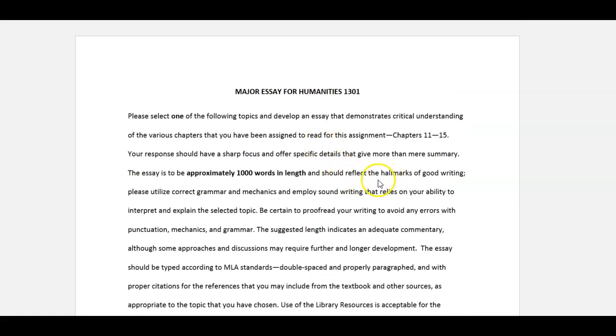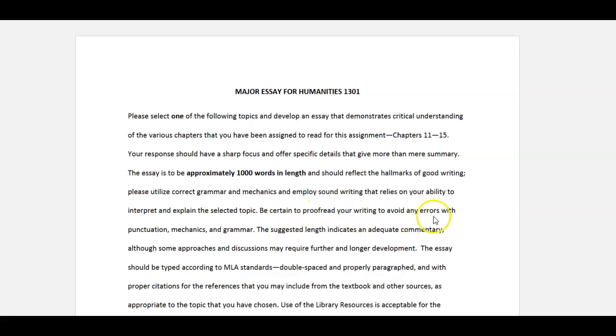Just a little note for you: when it says hallmarks of good writing, that means correct grammar, correct mechanics, which includes punctuation, and sound writing, so you have smooth transitions from point to point, good solid details, and nicely interpreted details, which are carefully explained. I'm also an English teacher, so please be aware of that.